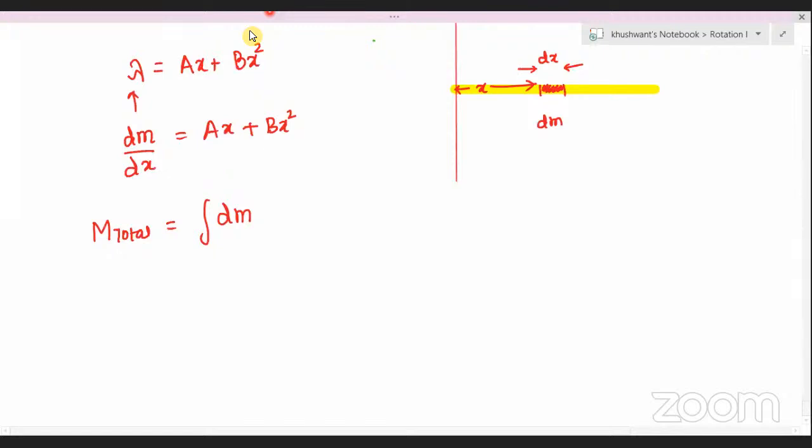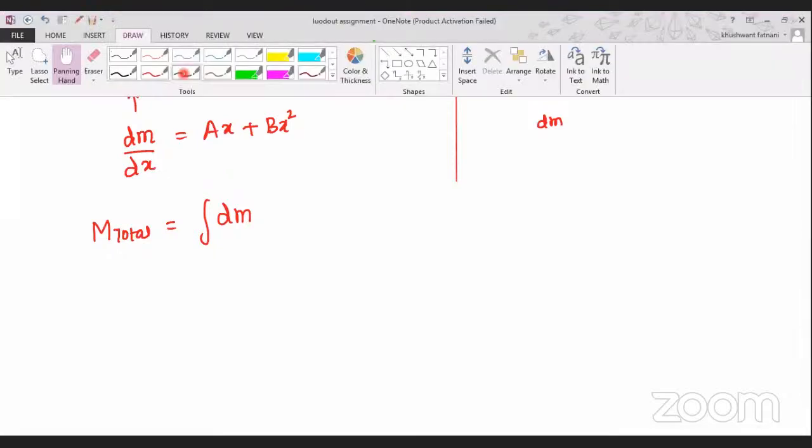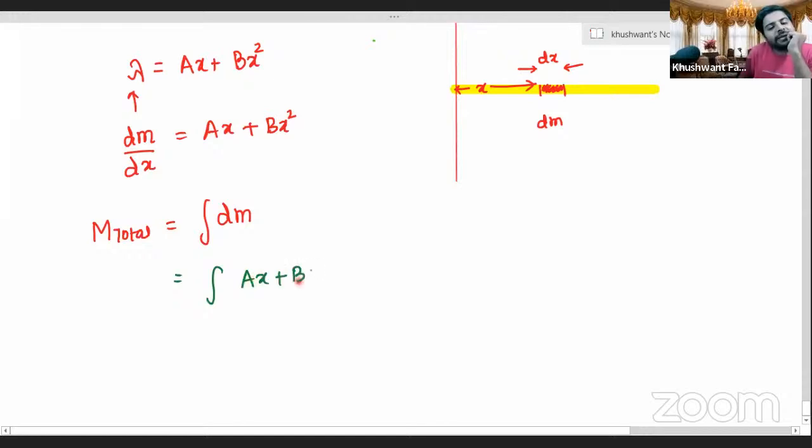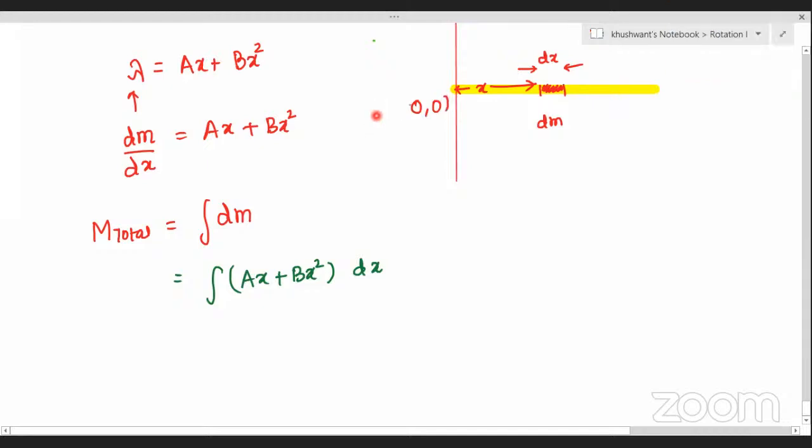Dx into ax plus bx square, that is, ax plus bx square times dx will give you the value for dm. Now what are the limits, Aryan? What are the limits for x in the given question? 0, 0 to what? Yes, 0 to L. Very good.